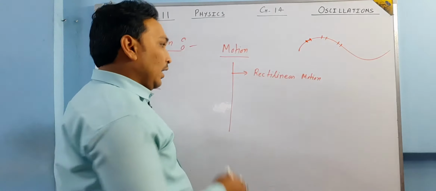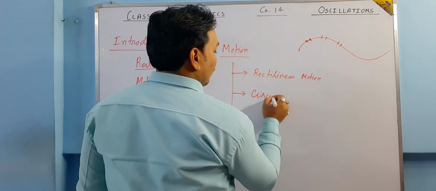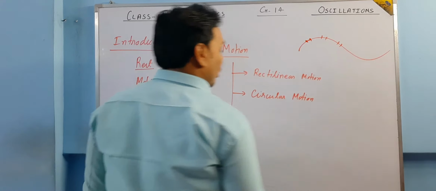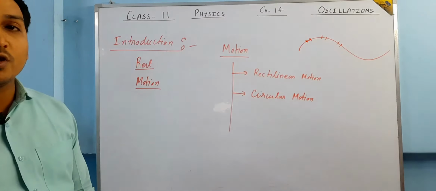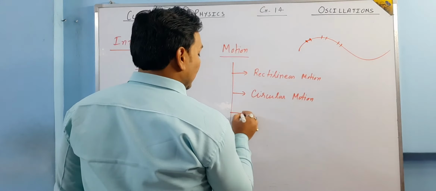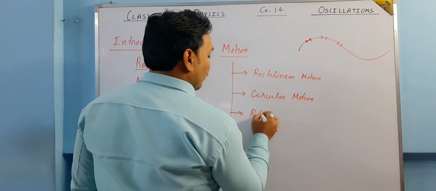The second motion is circular motion. If a body travels on a circular path, then its motion is said to be circular. The third one is rotational motion.